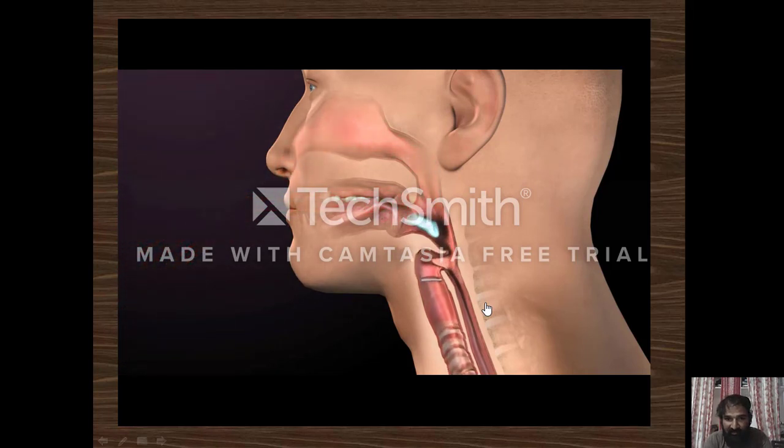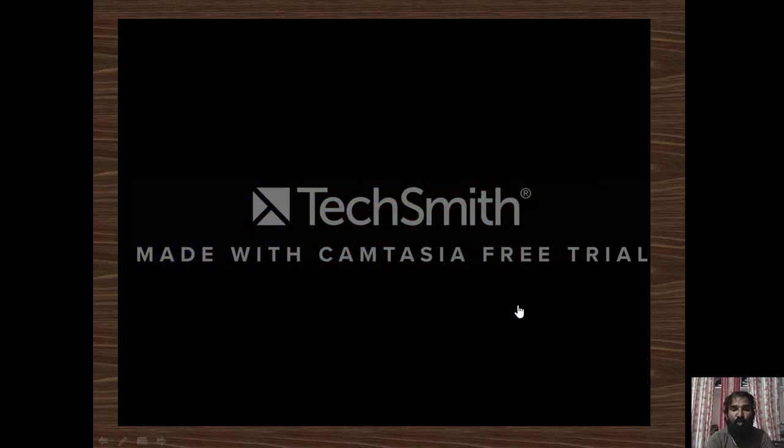When the food material is coming inside to the esophagus, automatically the windpipe closes, and when the food is swallowed, it automatically opens. So this is the role of the epiglottis in swallowing: the food enters the esophagus only.